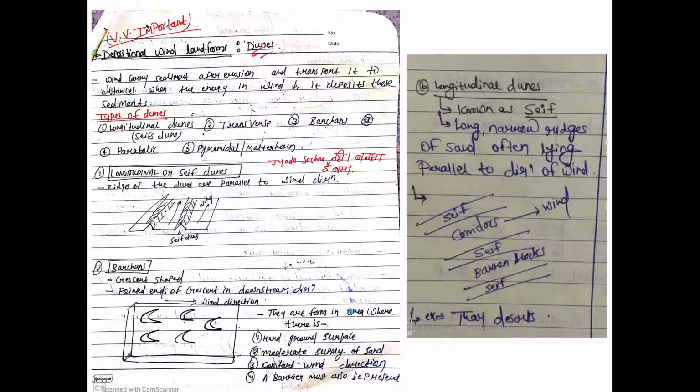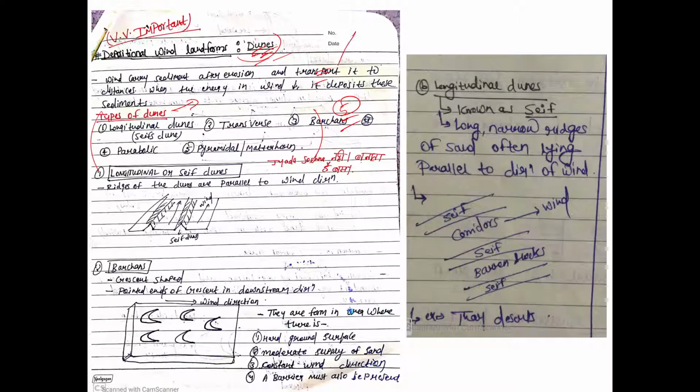So these are the handwritten notes. Wind carries sediments after erosion, and the wind transports them to distances until its energy decreases. Those depositions are known as dunes. In my notes I have included 5 kinds of dunes. This is a very famous question in UPSC Civils or Forest, it comes every alternate year: write a short note on dunes.